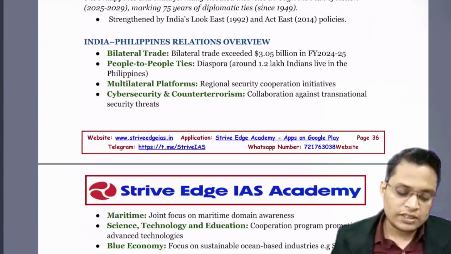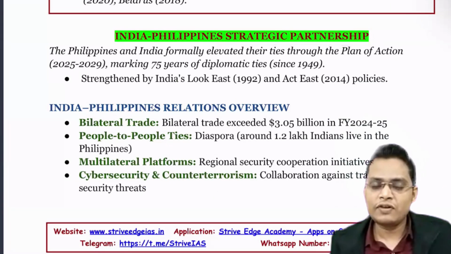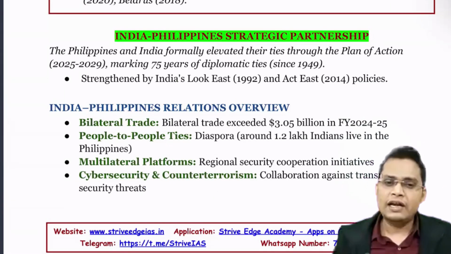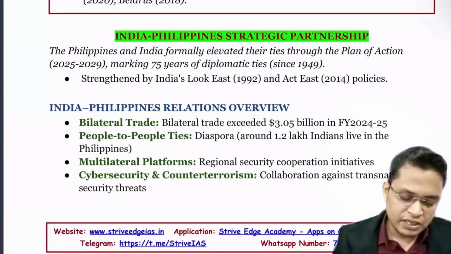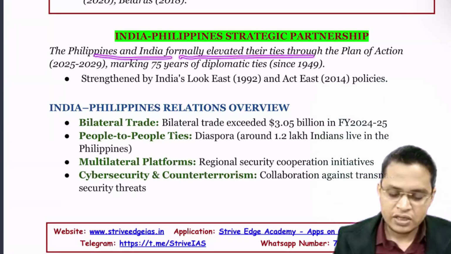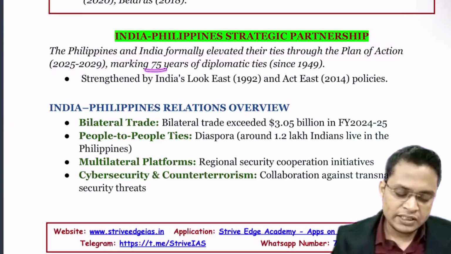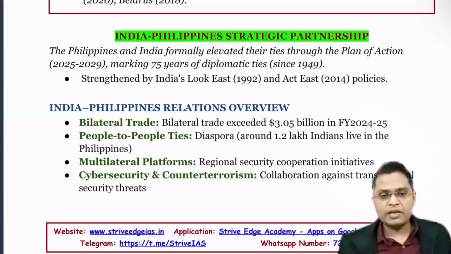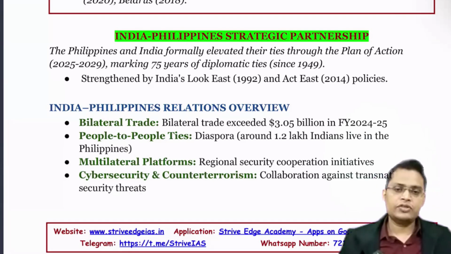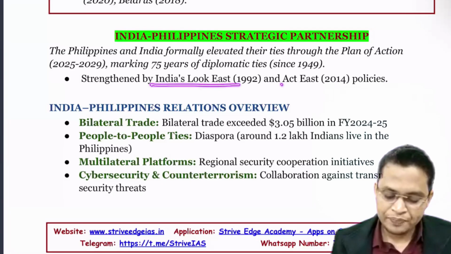Okay. So next is the India Philippines strategic partnership. I think you already know Philippines is having a conflict, or you can say a dispute, with China, and India is not having good relations with China. So we are cementing our ties so that we can strengthen our presence in the South China Sea. Philippines and India formally elevated their ties through the Plan of Action 2025 to 29, marking 75 years of diplomatic relations, which is very important. If we are marking 75 years of diplomatic relations with any country, it is very important for your examinations.